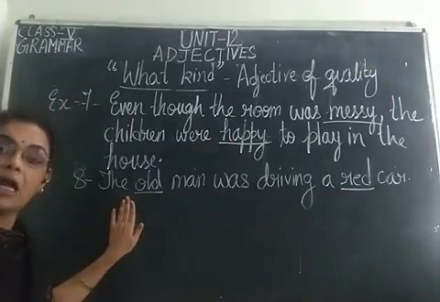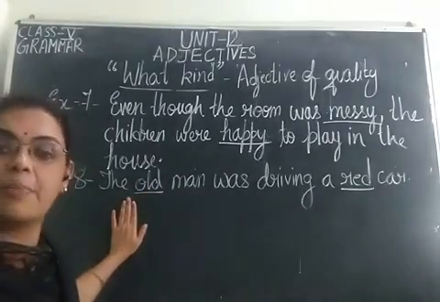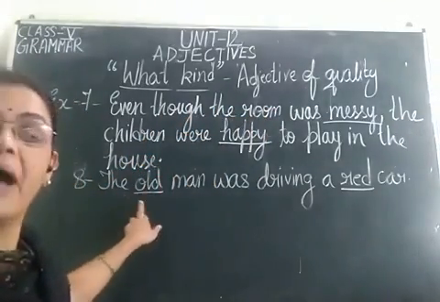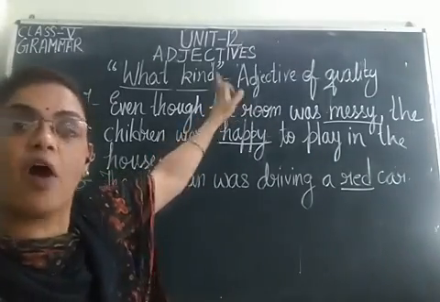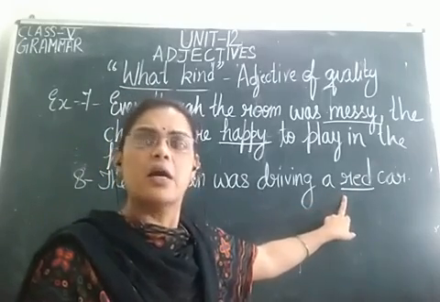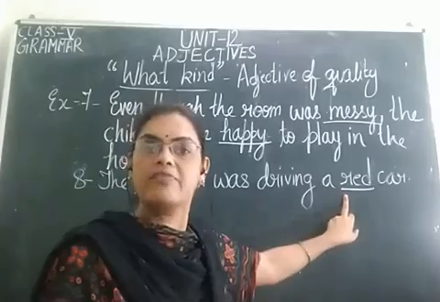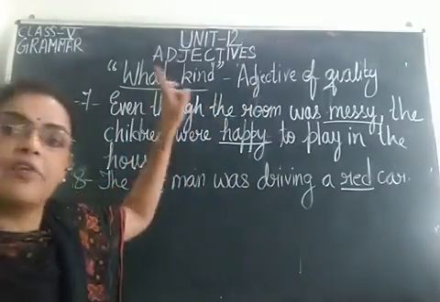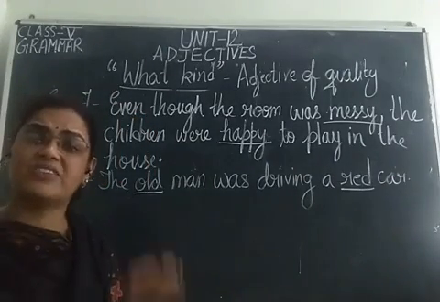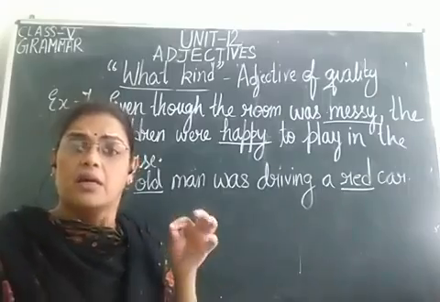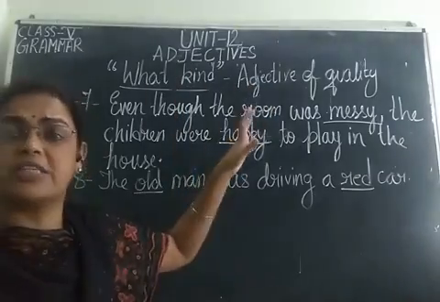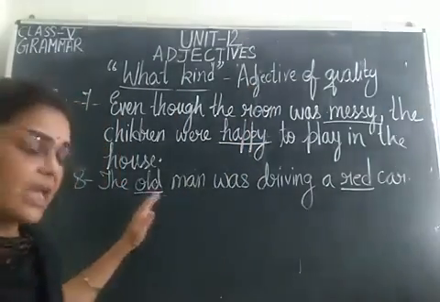Old क्या बता रहा है बेटा? Age of the man, that the man was old. So, what kind of adjective? Adjective of quality. What kind of man? Old. Old is what? Adjective of quality. Was driving a red car. What kind of car? Red. It is telling us about the color of the car. So, what it is? Adjective of quality. बेटा जिन वर्ड से आपको एज, साइज, शेप, कलर मिले, फीलिंग्स मिले, वो सब कौन से हैं? एडजेक्टिव ऑफ क्वालिटी. So these all words describe the noun.